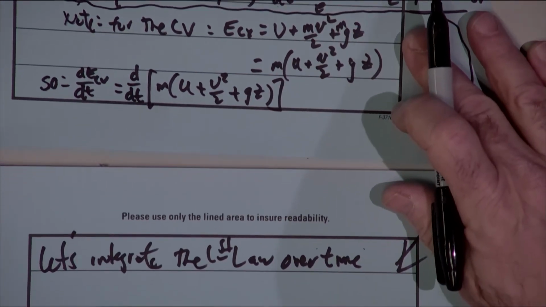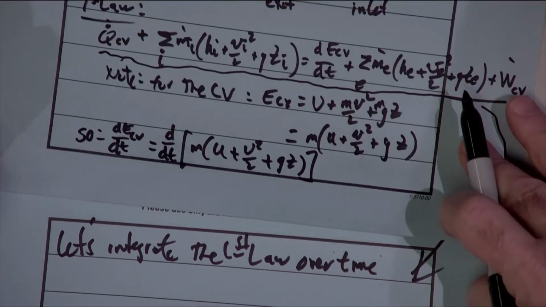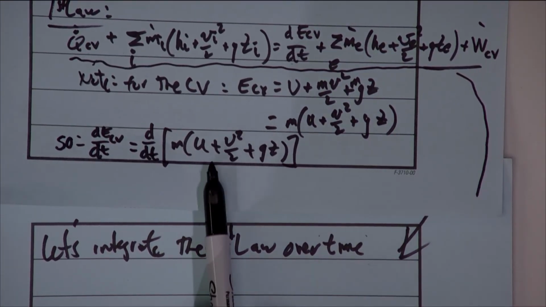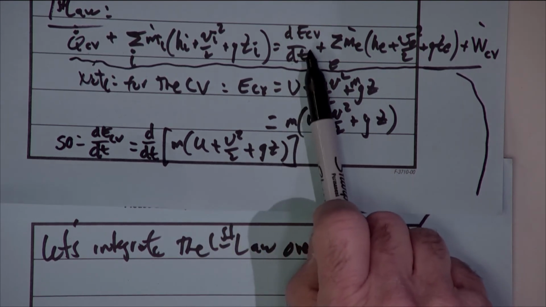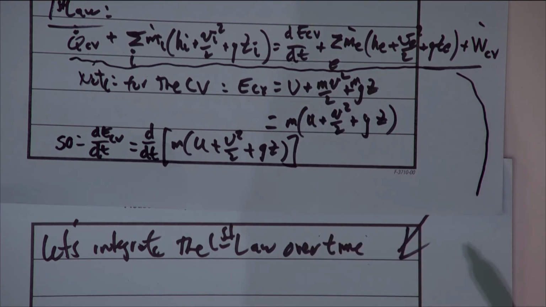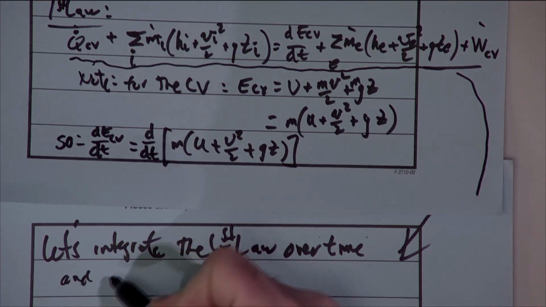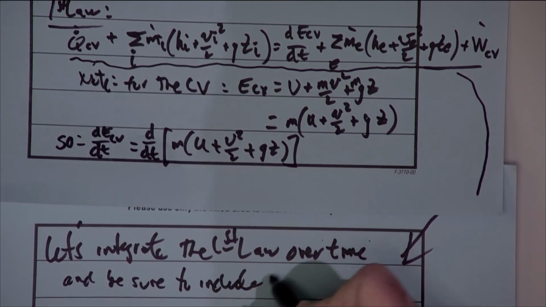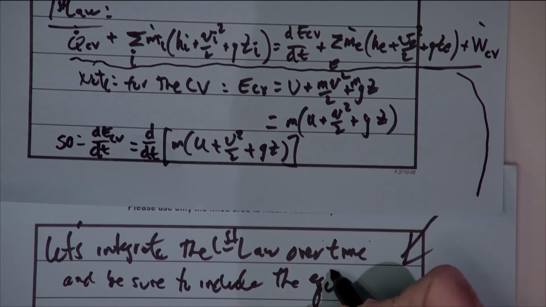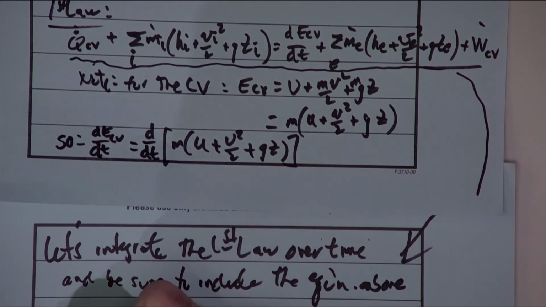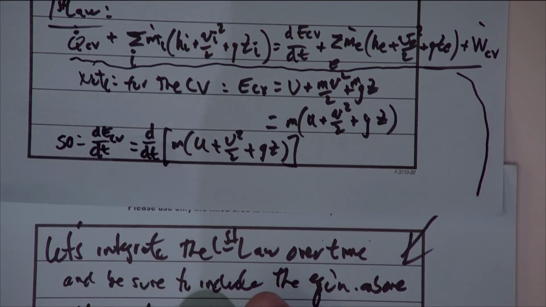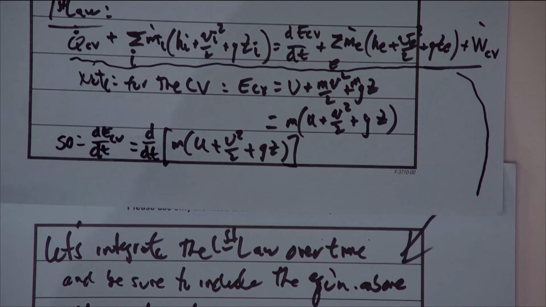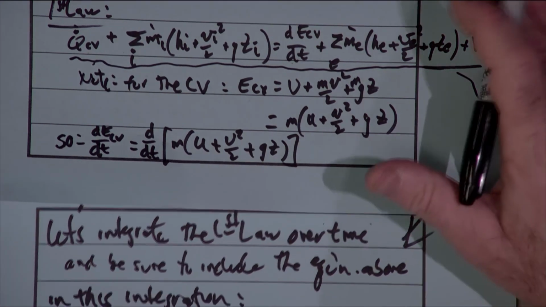Note that as I do this, at the same time, I'm going to be plugging in the equation that's directly above. So this equation goes in up here, but then it too gets integrated. I just want to make sure that you're aware of that. So let's integrate the first law over time, and let's be sure to include the equation above. If we do so, what are we going to get? Let's just take these one term at a time.